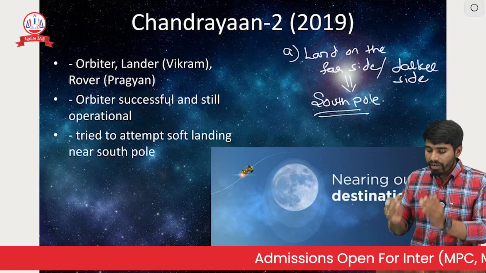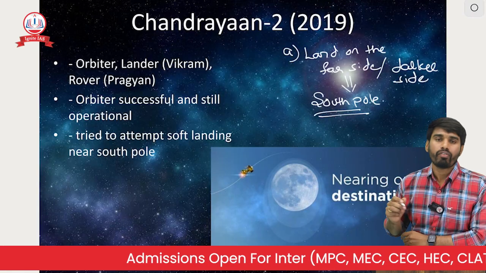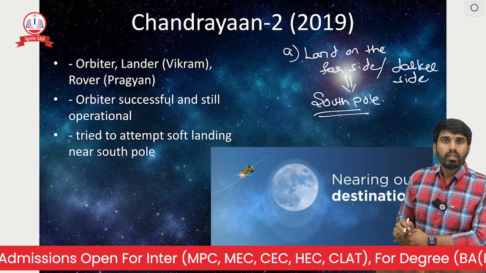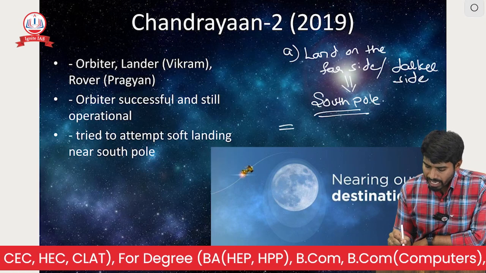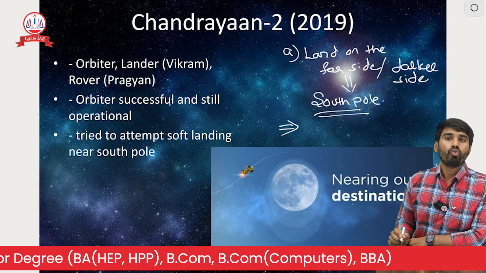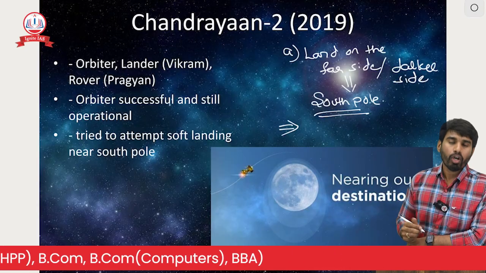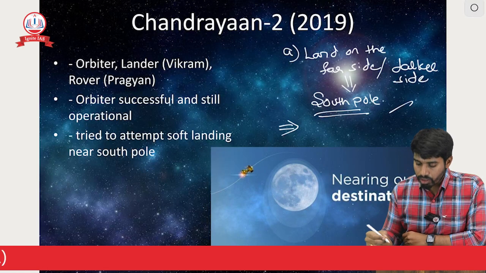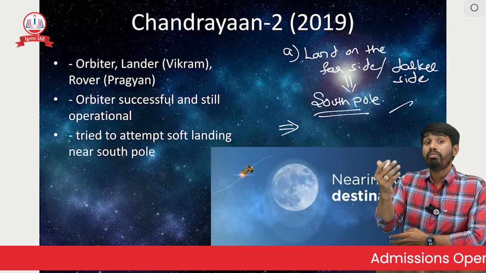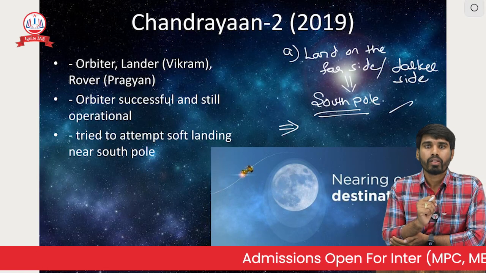That is why we call it the far side of the moon. And by achieving this, India would be the first country to land on the far side of the moon. To achieve this target, we have kept this as our objective.